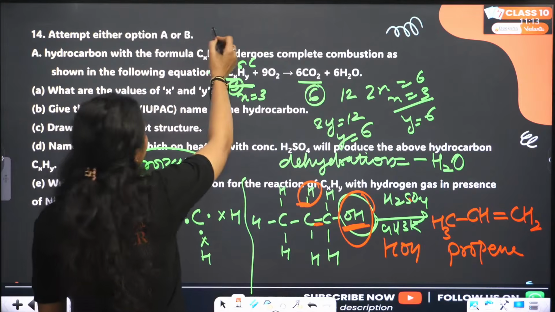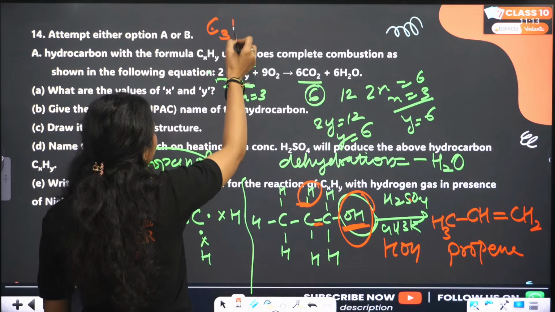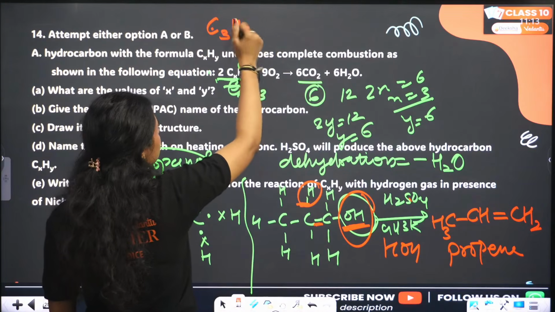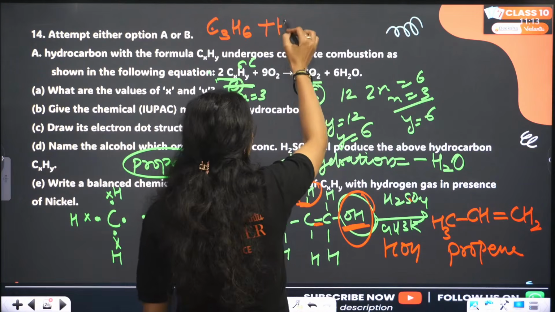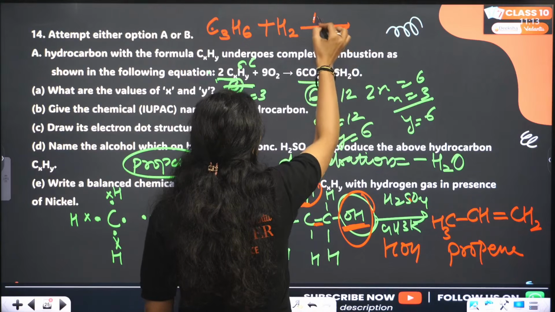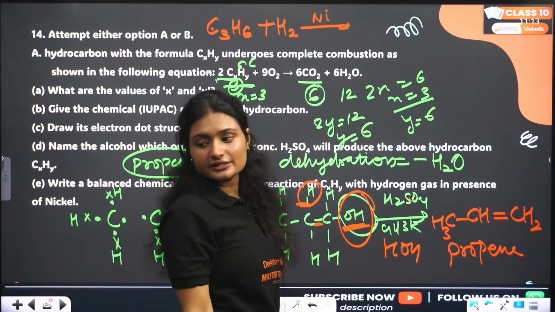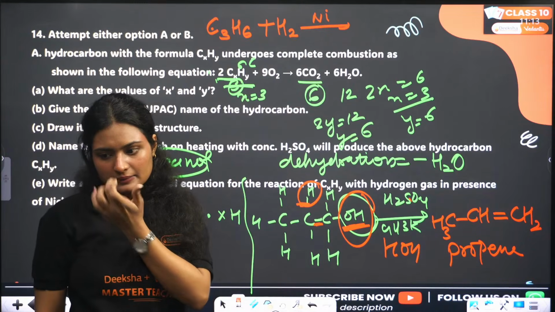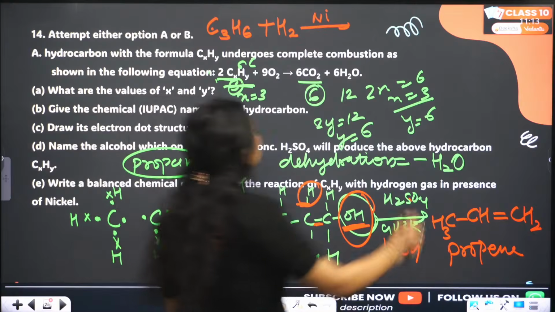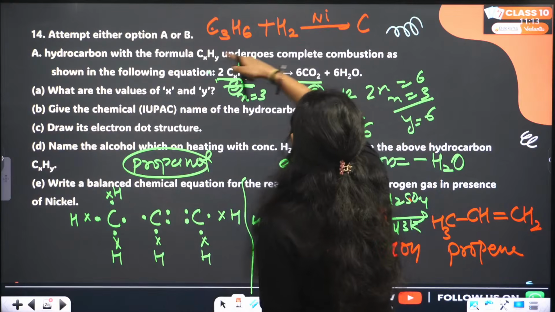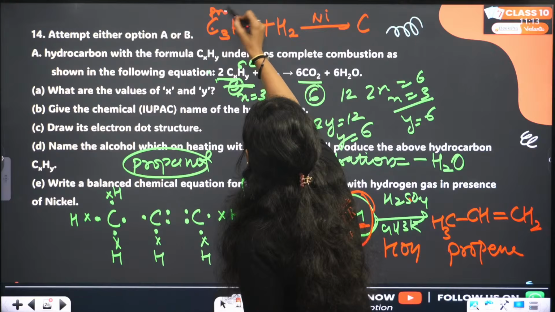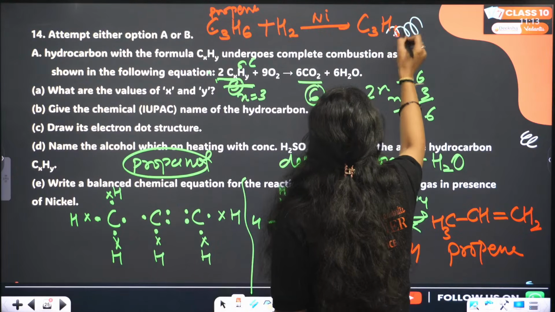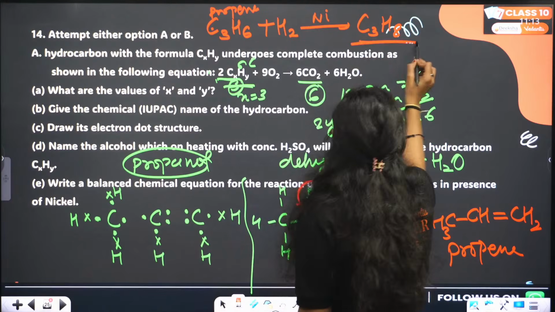Actually, the reaction will be C3H6. This reaction is catalytic hydrogenation. Propene gets converted into propane.